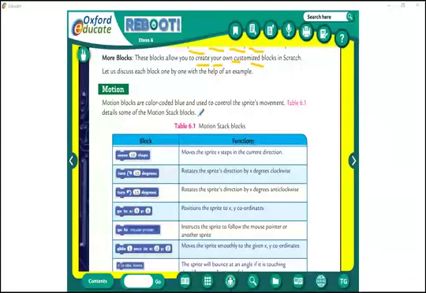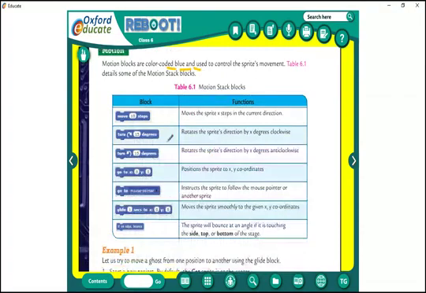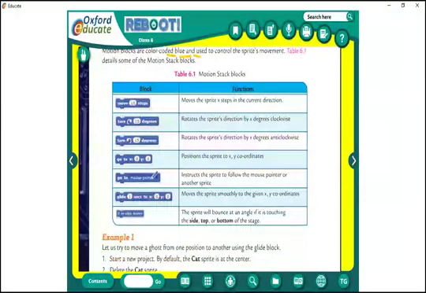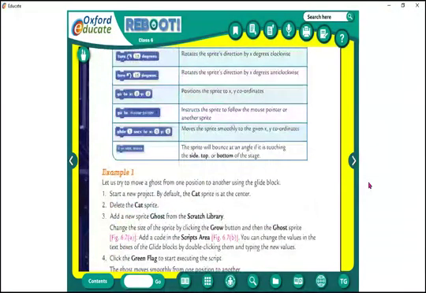Share. See, the motion block is in one color. Which color is it? Yes, motion blocks are color coded blue. Underline blue. Motion blocks are color coded blue. See here, everything is in blue. These are all motion, different types of motion.